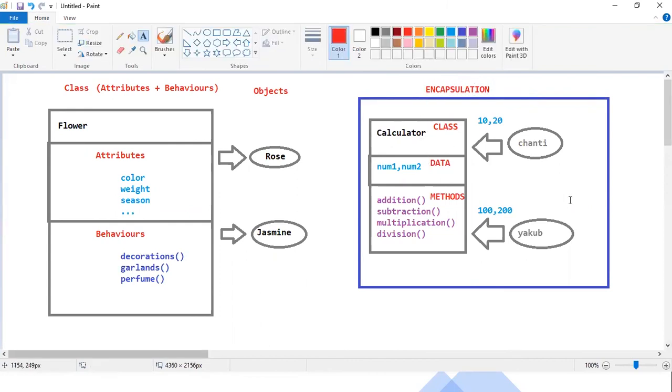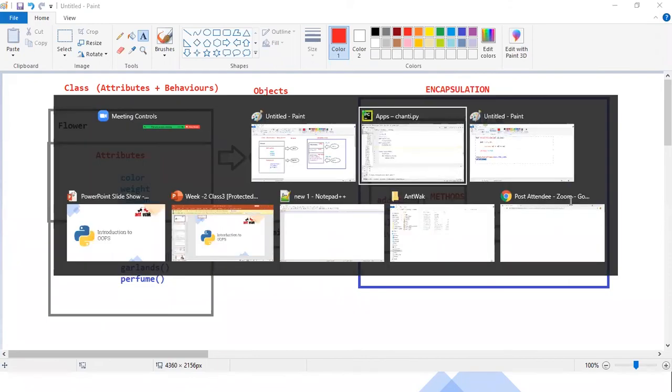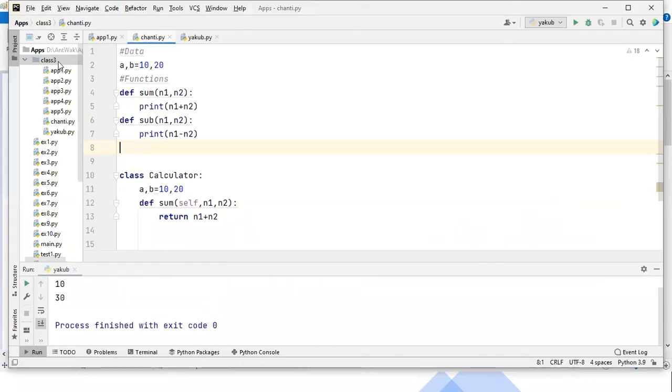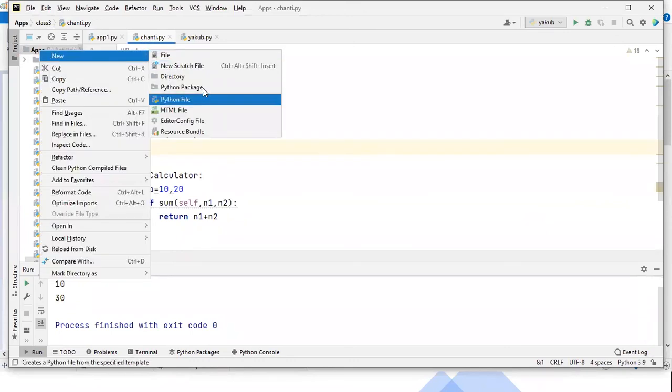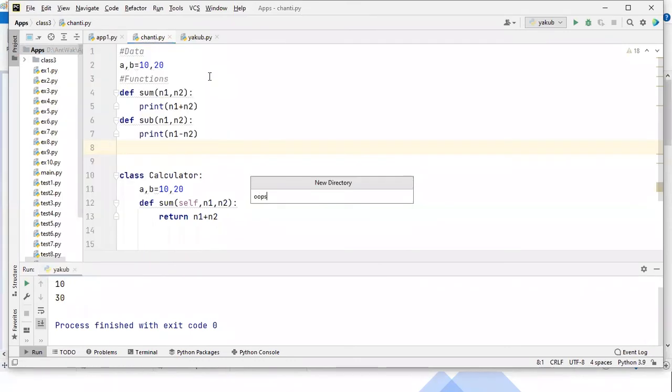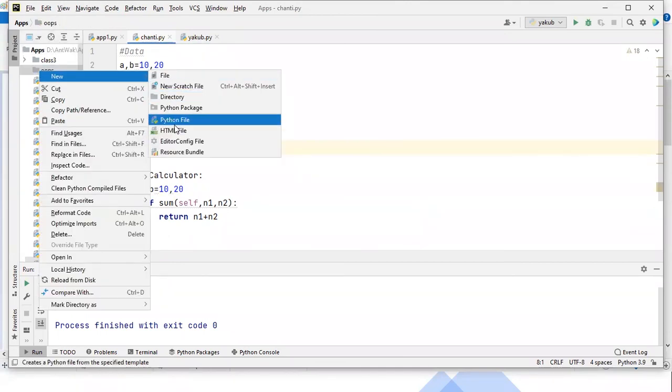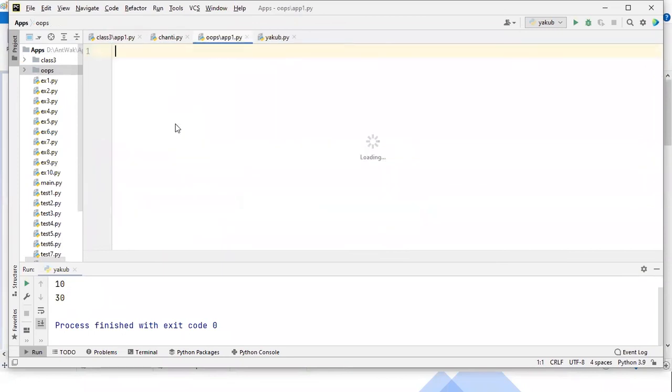Now I'll write the first program. You can see, guys, I'm about to write the first program. Now I'm creating a directory with the name OOPS. There, guys, I will write the first application today. Okay, you can see how I'm writing the first code.